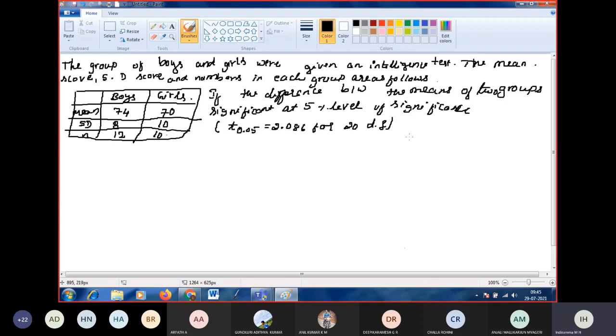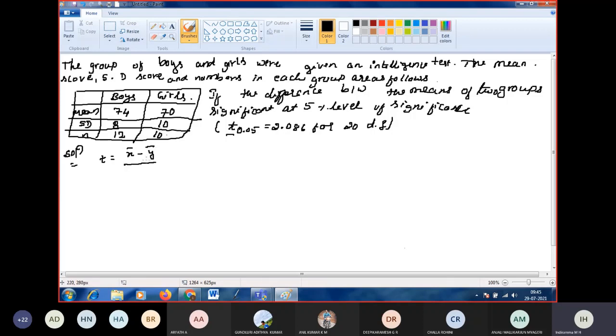This is a June 2019 question paper problem. Next, go for the solution. Here they represented T, so we have to go for the T distribution. We have 2 types of T distribution formula based on the data.